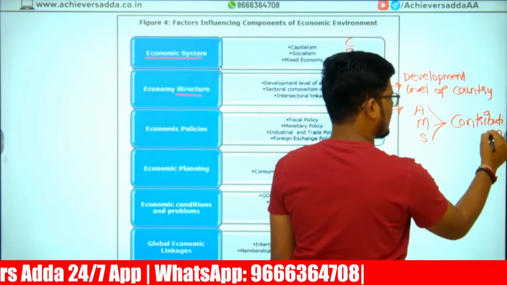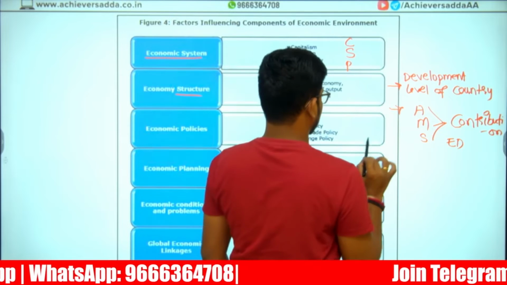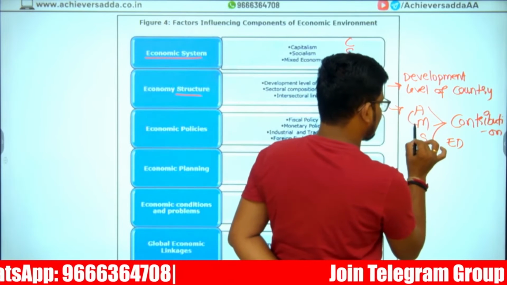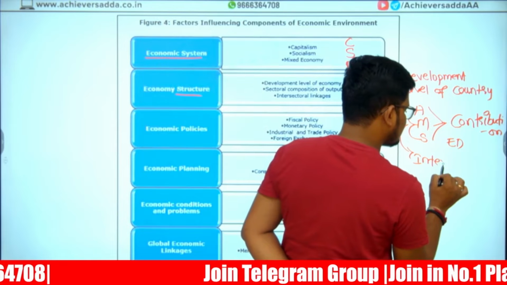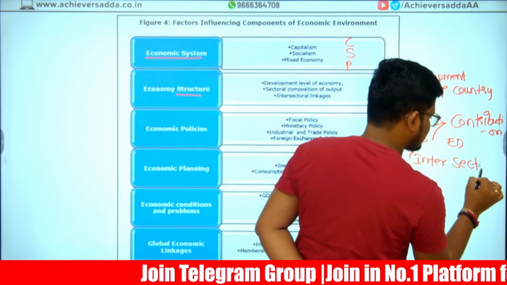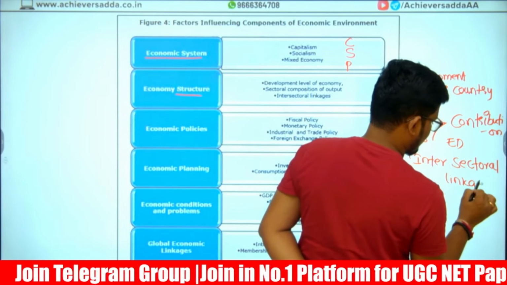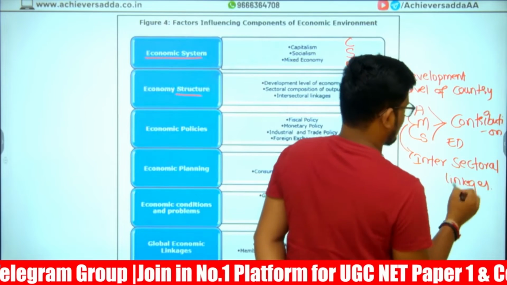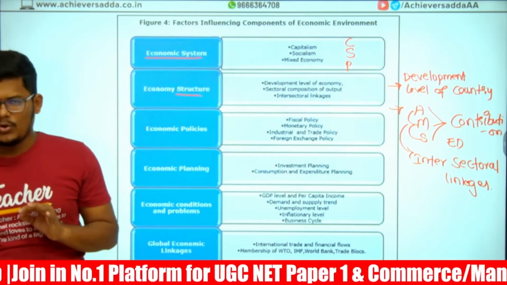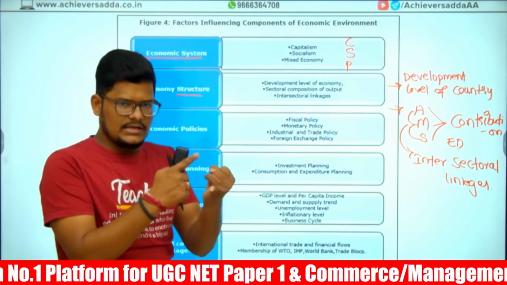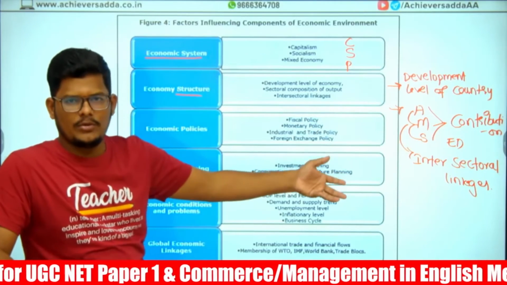Each sector's contribution for economic development, as well as each and every sector linking to each other, means intersectoral linkages. Economic structure is talking about how we can link one sector of the economy with another.